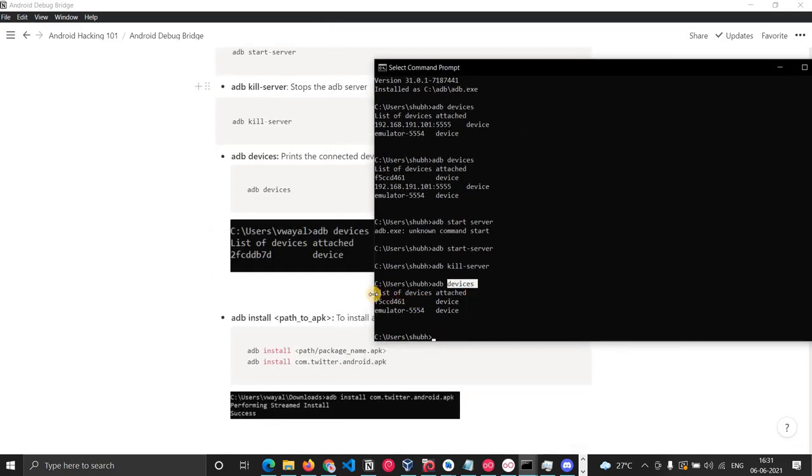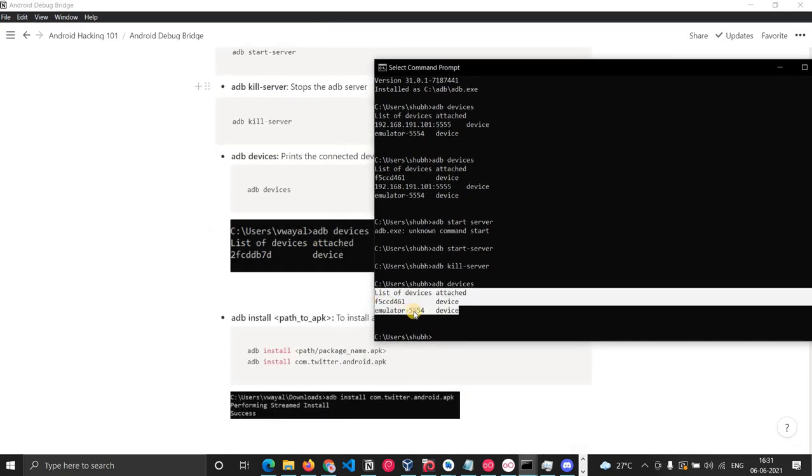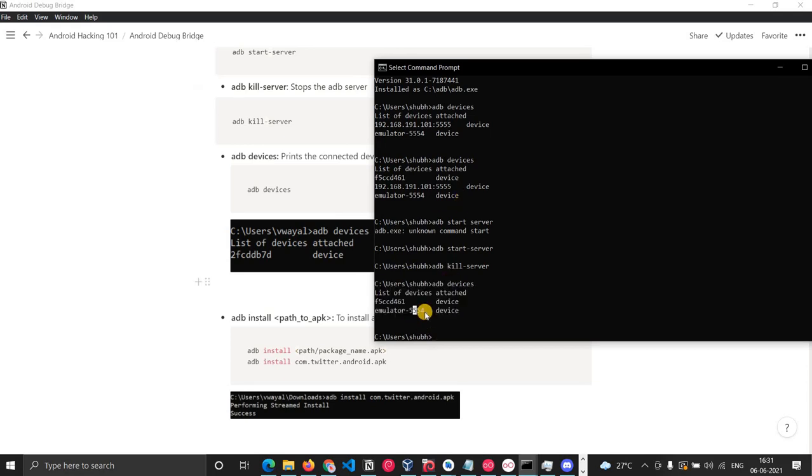This is the next command. You can list the devices, the devices which are currently connected to your workstation. Currently I have my phone still connected, and there is one emulator connected.